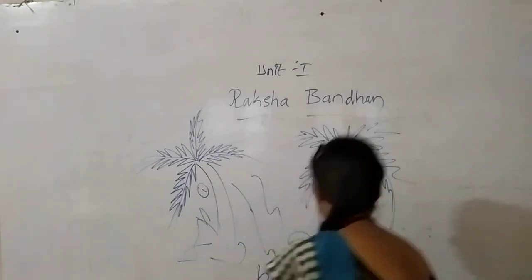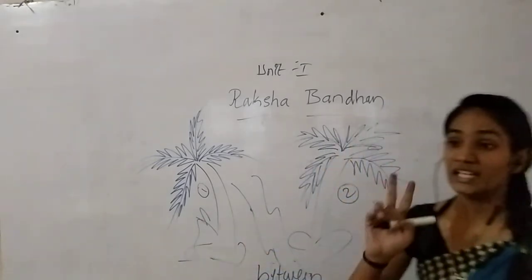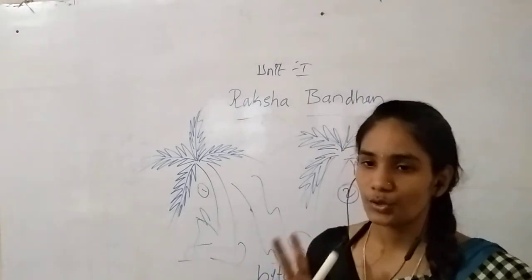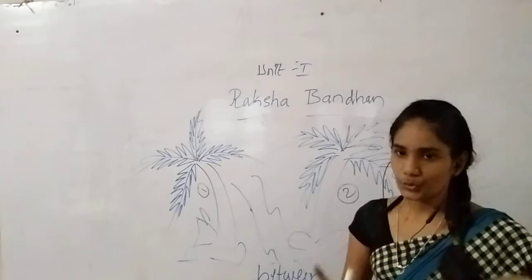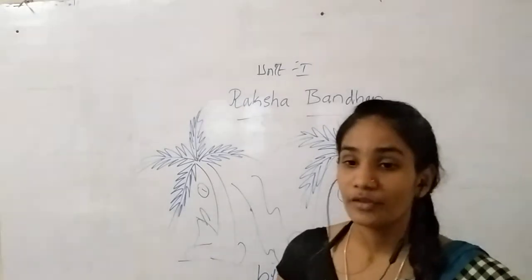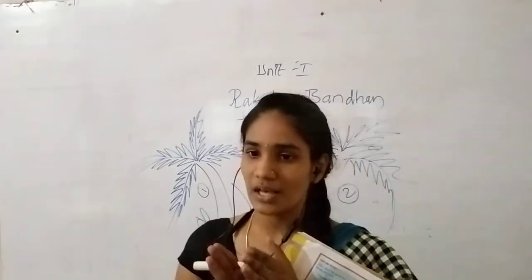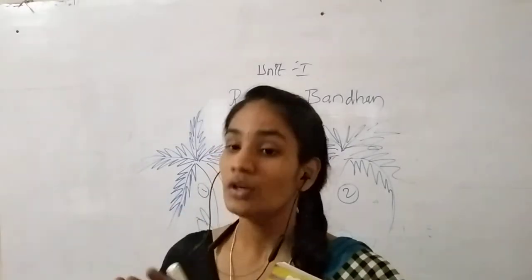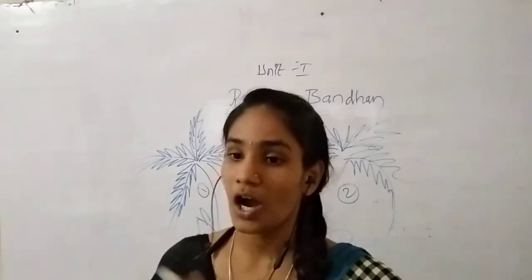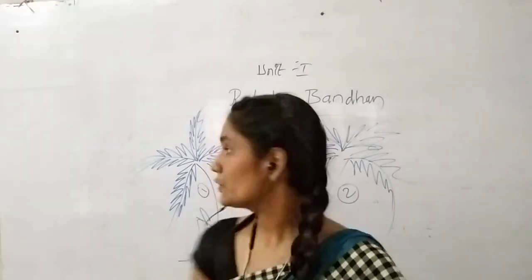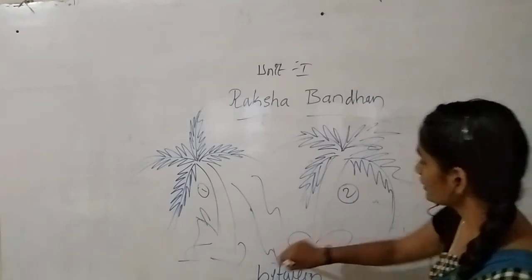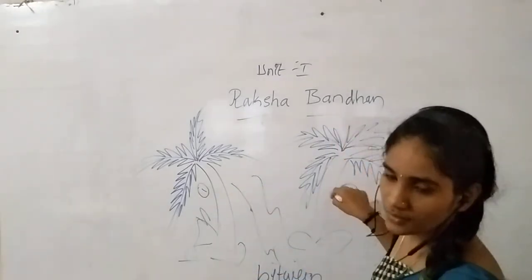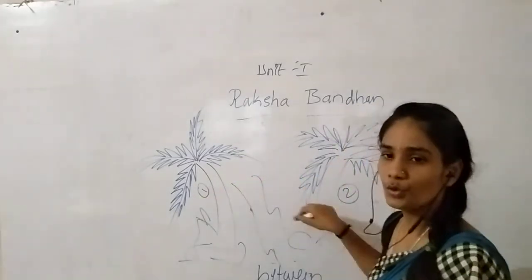As I told you, there should be only two things or two persons, not more than two. If there are two things or two persons, then only we use it. So if you want to say in the middle, instead of in the middle, you have to use the word between. So now I can say that the river is flowing between two trees.